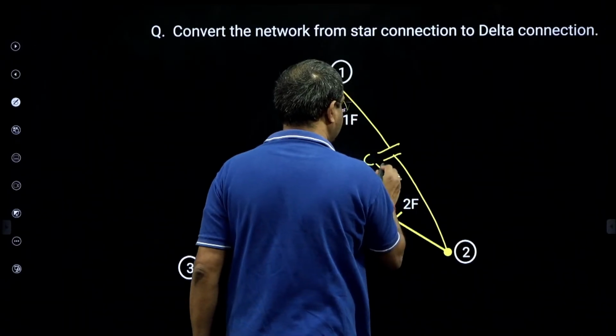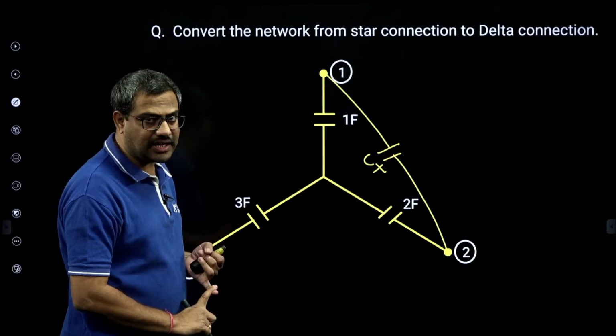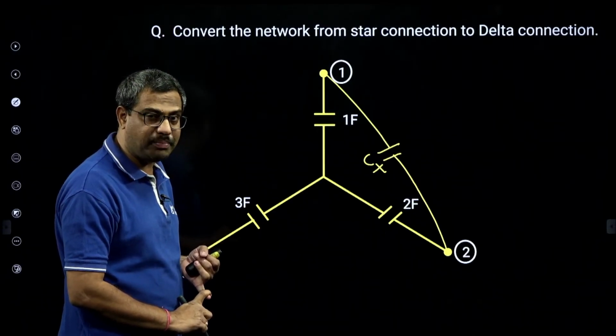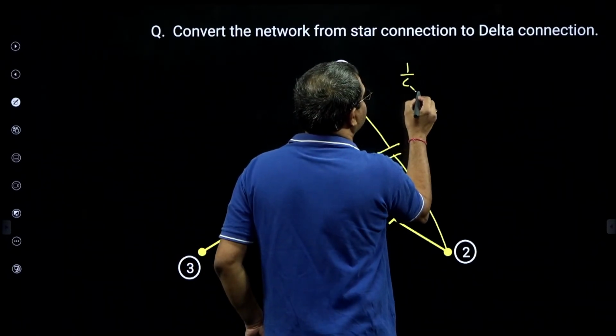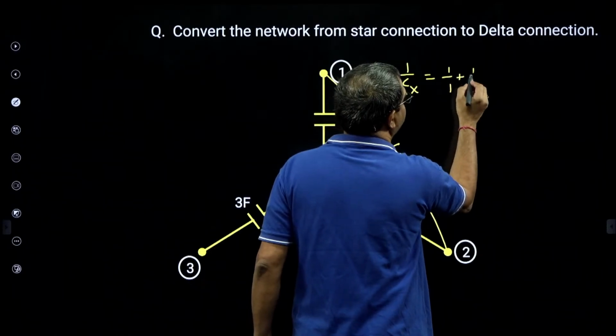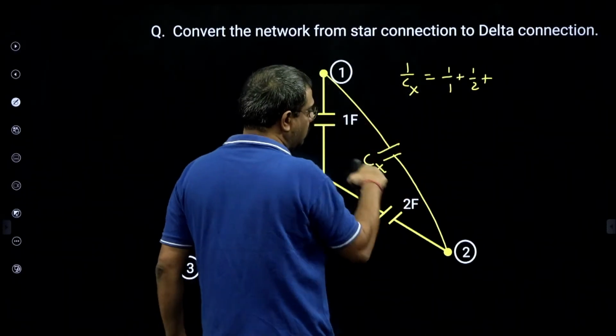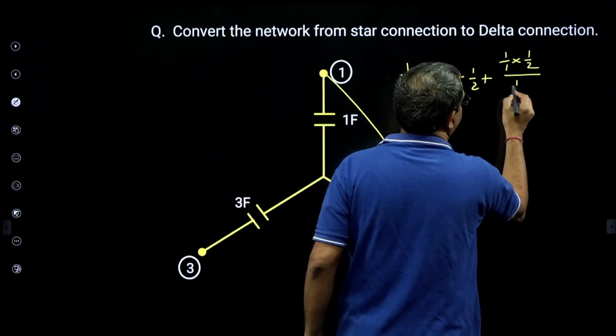Let this be some Cx. Okay, I will convert star to delta. But remember, star-delta and delta-star conversion in capacitors is similar to resistors, but reciprocate every time, including the left-hand side. So 1 by Cx is, this plus this, but reciprocate: 1 by 1 plus 1 by 2 plus this into this. That is 1 by 1 into 1 by 2 by the opposite, 1 by 3.